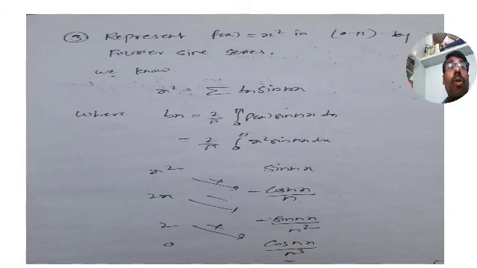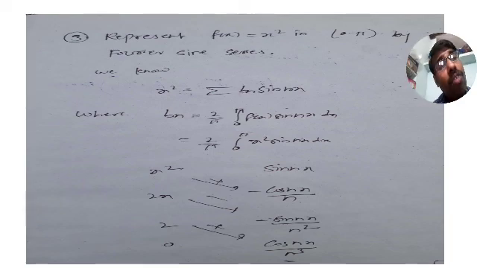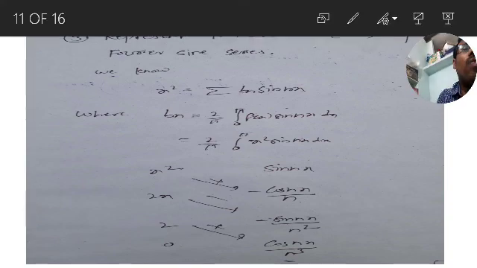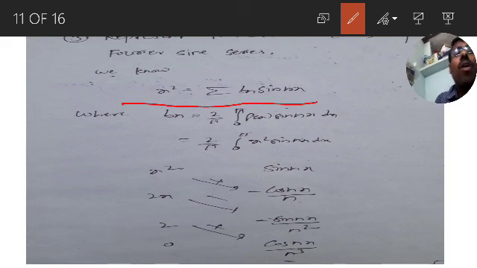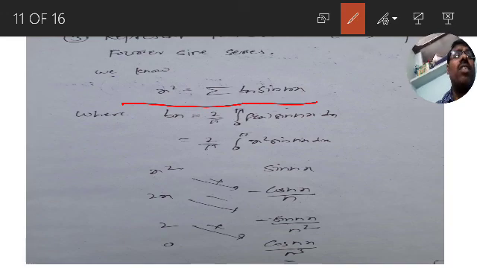So this is an example. Represent f of x equal to x square in 0 to pi by Fourier sine series. So remember, the interval should always be 0 to pi, since for sine series or cosine series, which are half range, it is 0 to pi only. So the function is f of x equal to x square. So what is the Fourier sine series formula? x square is equal to sigma bn into sin nx. It is enough to find the bn value and substitute here. That's it.